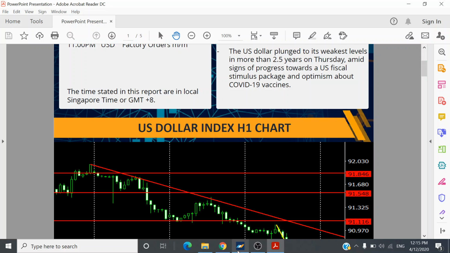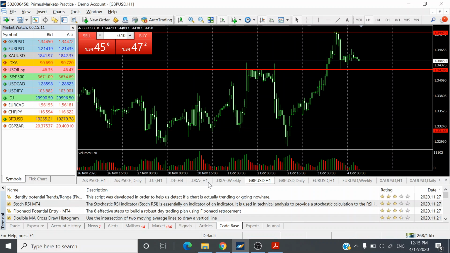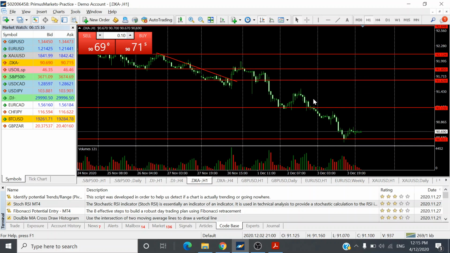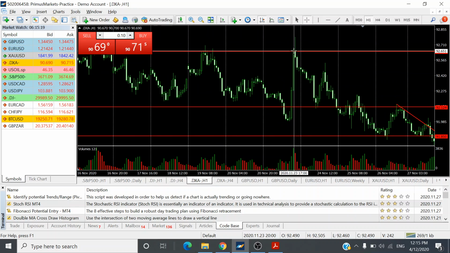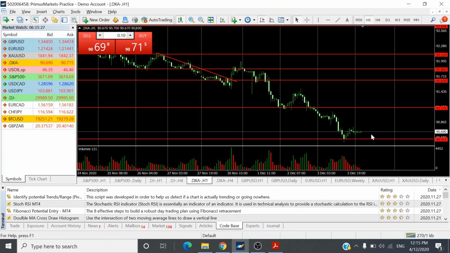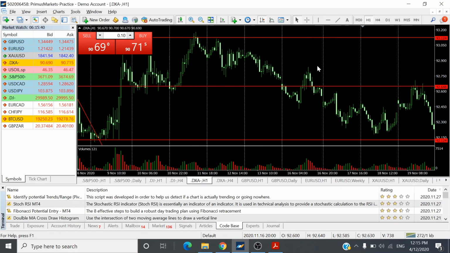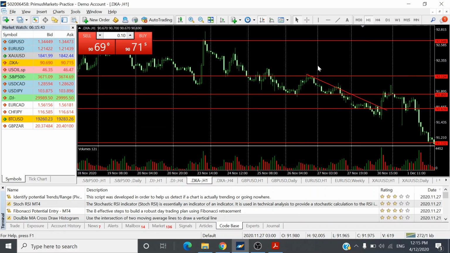Okay, so let us move on to the technical charts. Again, technical chart wise, the US dollar has been weakening for the last 2 weeks. Most recently from over here, 23rd of November, from 92.6065 levels and dropping all the way to the current levels of 90.69. Yesterday, it touched a low of 90.49, okay, about 90.50.